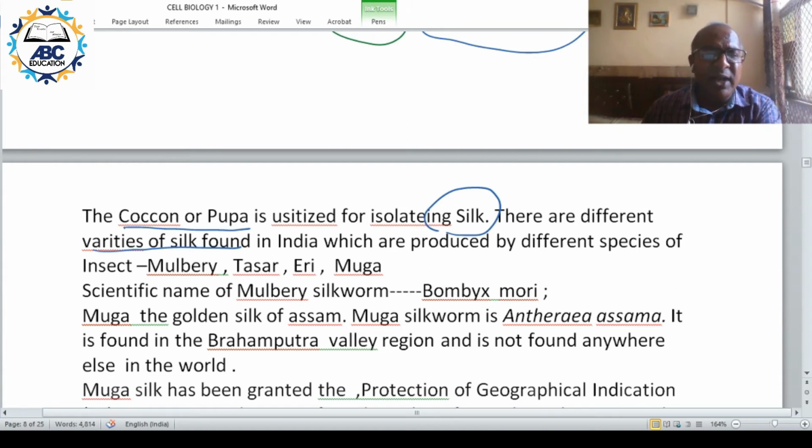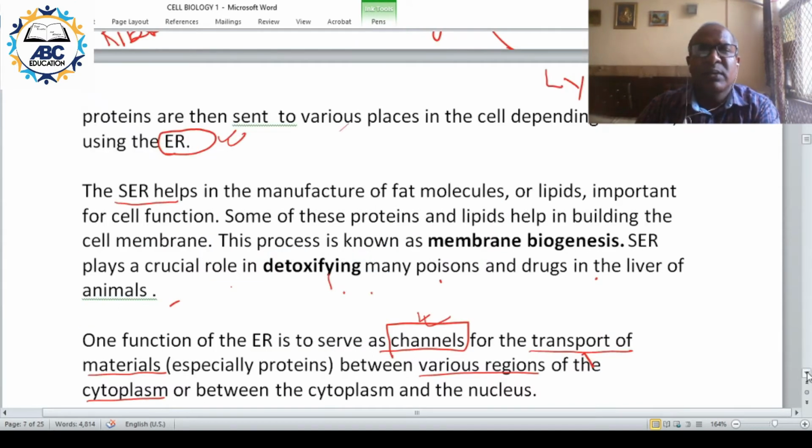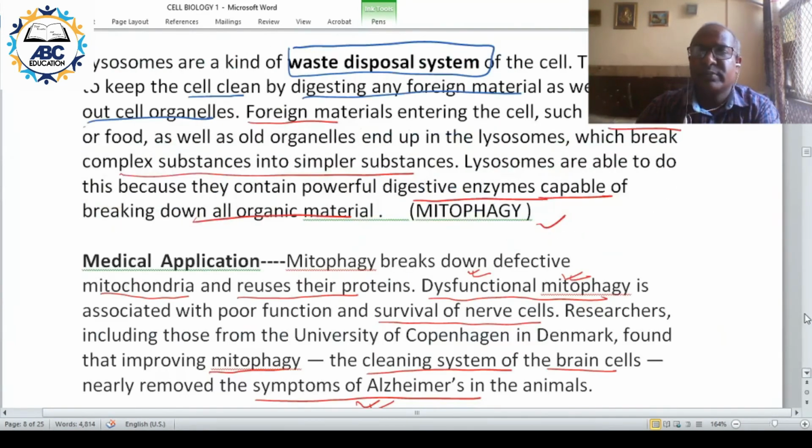Some of the varieties are mulberry, tasar, iri, muga. These are the various varieties of silk found in India.